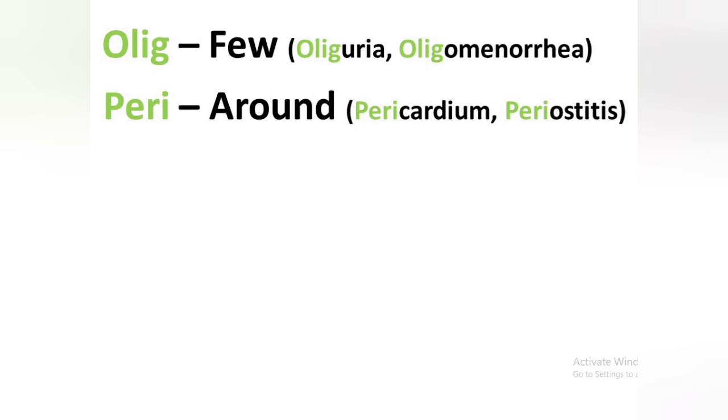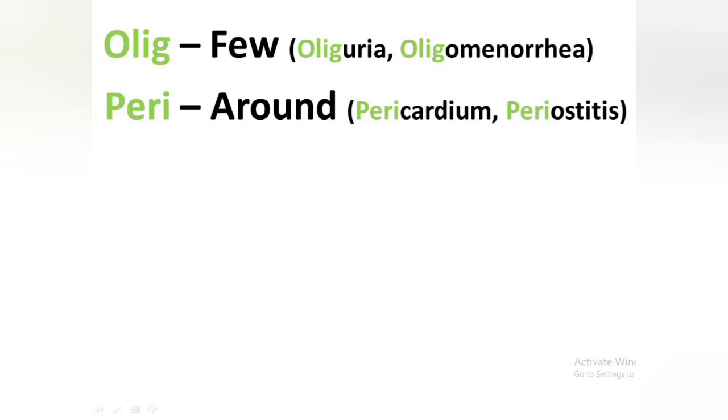Another prefix is peri, which represents around. For example, pericardium. Pericardium is the outermost covering layer of the heart. Another term is periostitis. Periostitis is a medical condition caused by inflammation of the periosteum, which is the layer of connective tissue